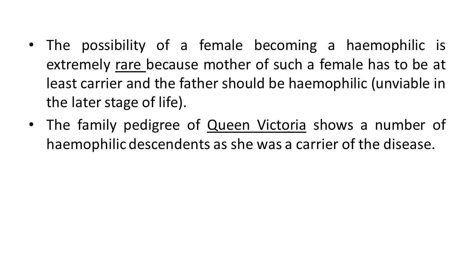Okay. The family pedigree of Queen Victoria, you have heard this name, that is Queen Victoria from England. It shows what? A number of hemophilic descendants, as she was a carrier of the disease. One word is important here, carrier. She was not affected, or she was not hemophilic, but she was a carrier only. But still, in her generations, so many progeny were observed suffering from this type of disorder.